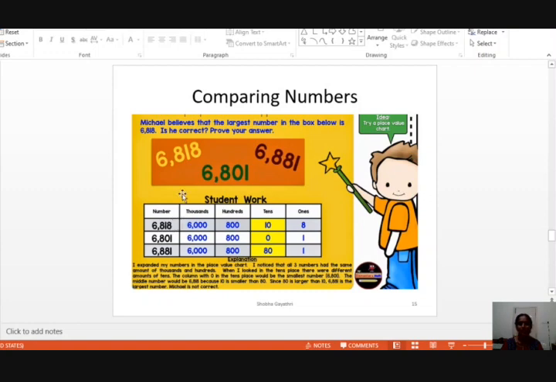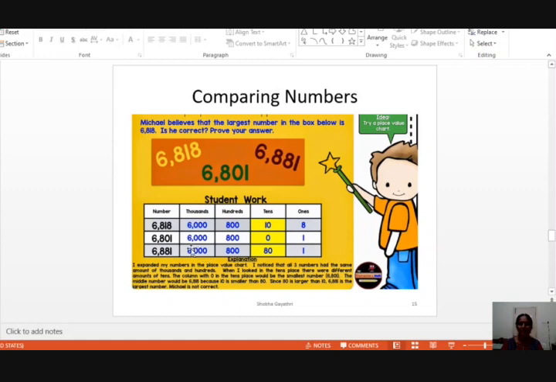How to compare the numbers? When they are small numbers, it's very easy to compare. Here, write the place values first. We will observe the numbers. 6818: 6000s are there in thousands place, hundreds place 800, tens place 10, ones are 8. Here 6801: 6000 in thousands place, 800, it is same. Both are same, right? This is for the third number also. Now, tens place is 0. Ones place is 1.